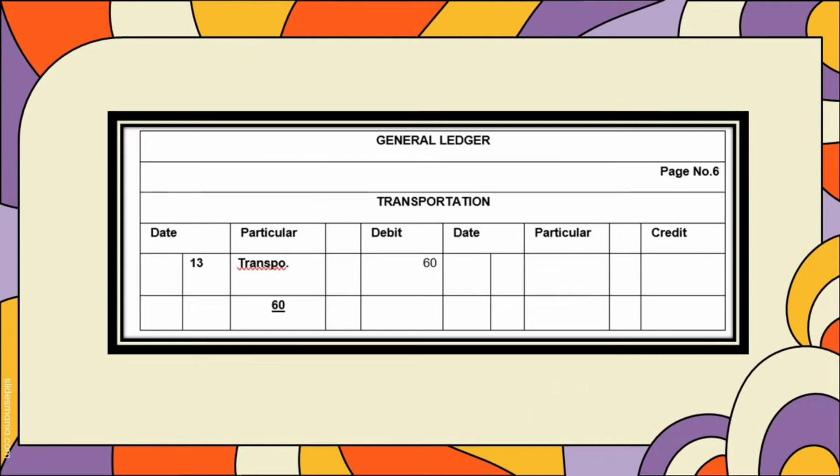And lastly, the transportation. We have on November 13, our transportation cost 60 pesos only, and we put it to the debit account. So that is the general ledger.